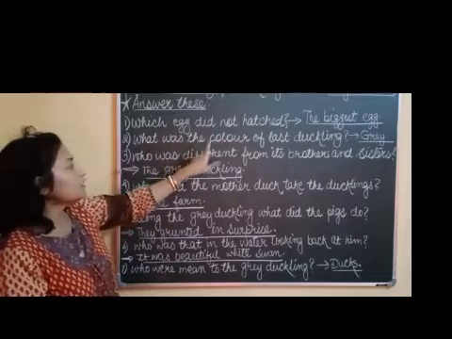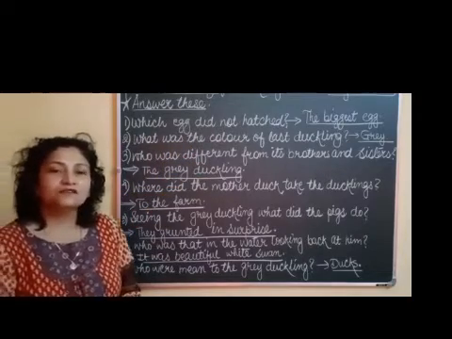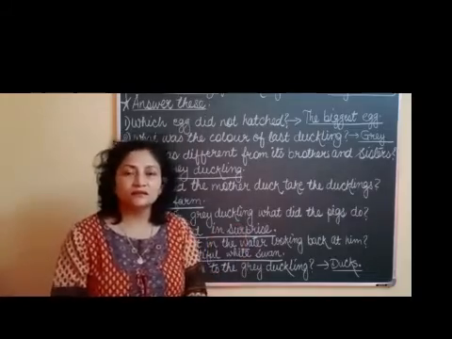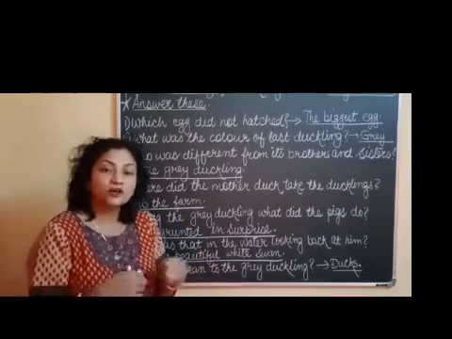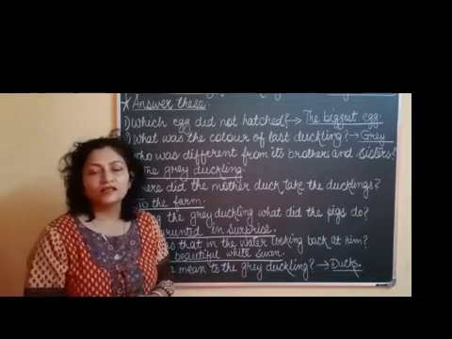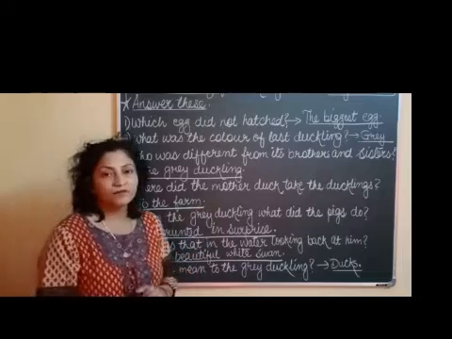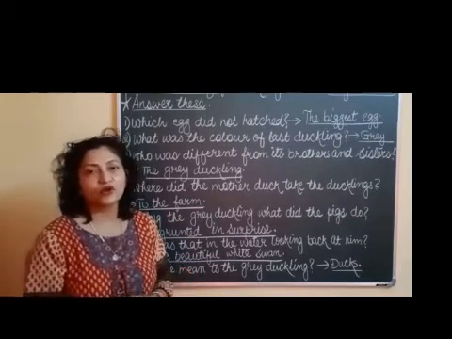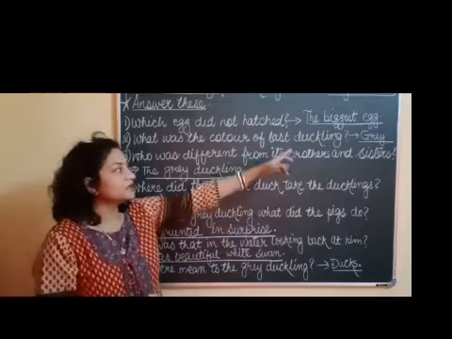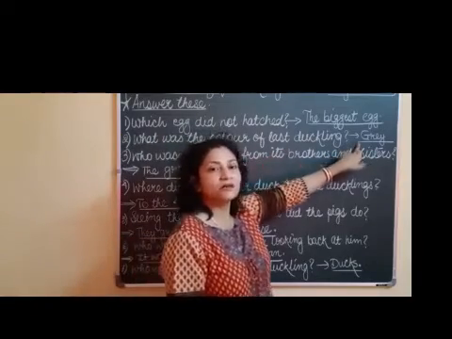What was the color of the last duckling? As soon as this egg hatched, a small duckling jumped out. And what was the color of this duckling? It was grey. It was big and strong, and the color of the duckling was grey. Here you can see, the color of the duckling we have written is grey.